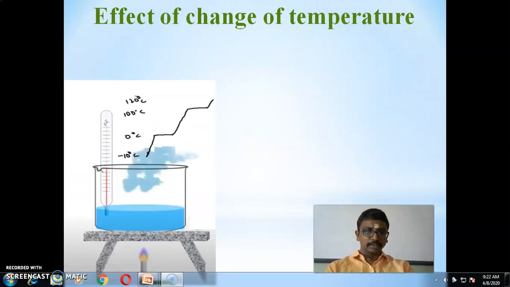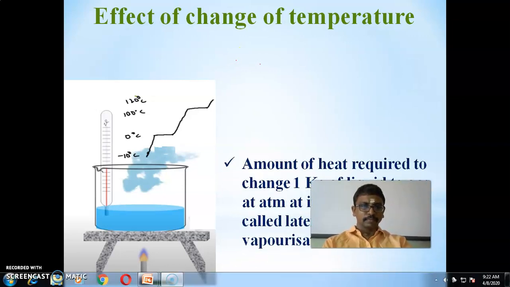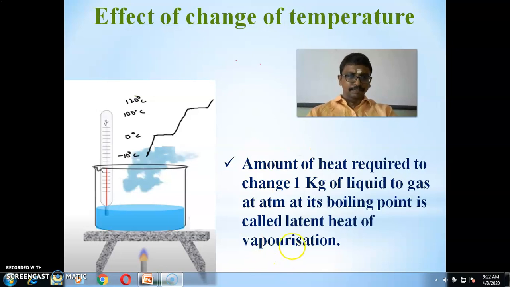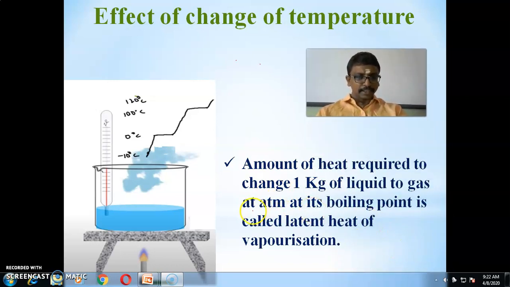So here you can see that the latent heat of evaporation is nothing but the amount of heat required to change 1 kilogram of liquid to gas at atmospheric pressure, at its boiling point.